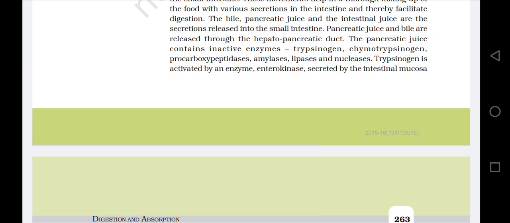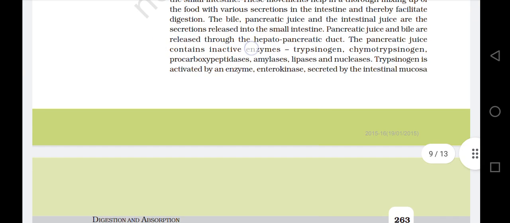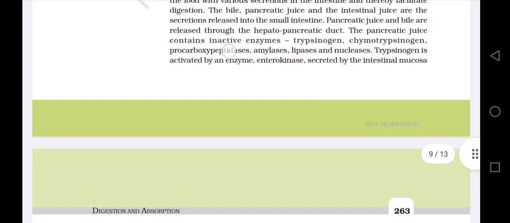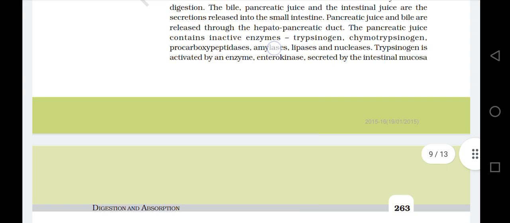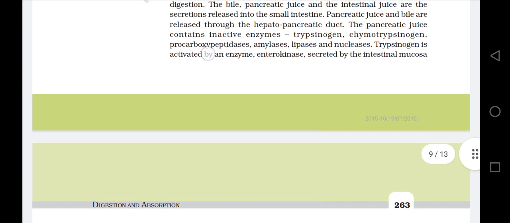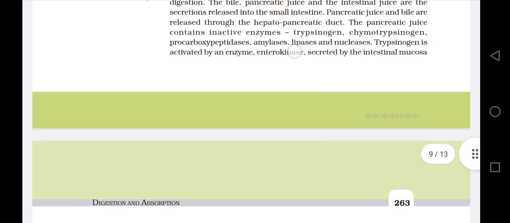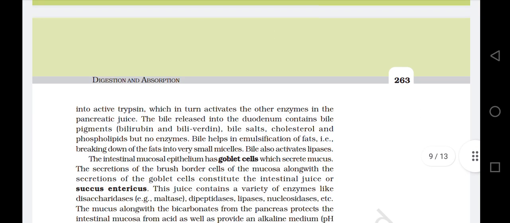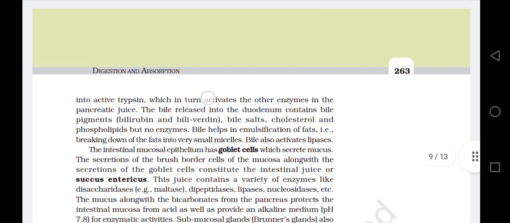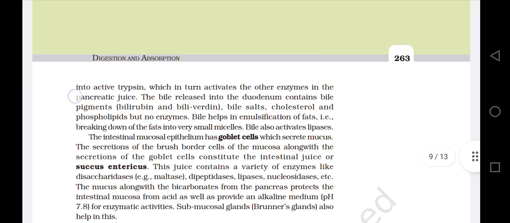The pancreatic juice contains inactive enzymes trypsinogen, chymotrypsinogen, procarboxypeptidases, amylases, lipases, and nucleases. Trypsinogen is activated by an enzyme enterokinase, secreted by the intestinal mucosa, into active trypsin, which in turn activates the other enzymes in the pancreatic juice.